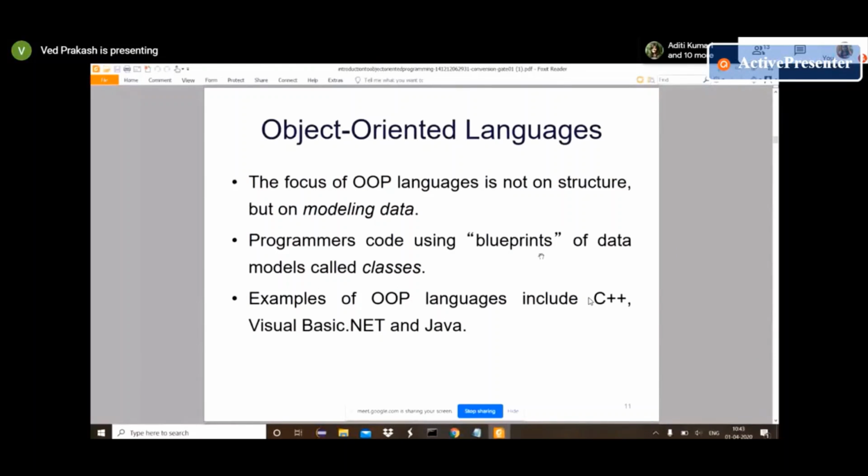In object-oriented programming, we have the basic concepts of class and object. A class is a blueprint. Suppose when we say laptop, that laptop is a class. It's like a complete group of different laptops like HP or Dell.